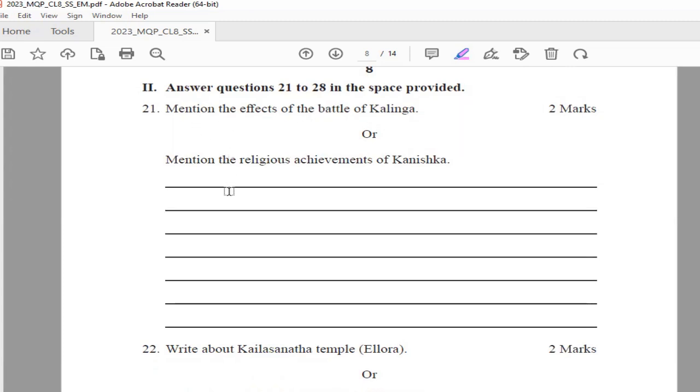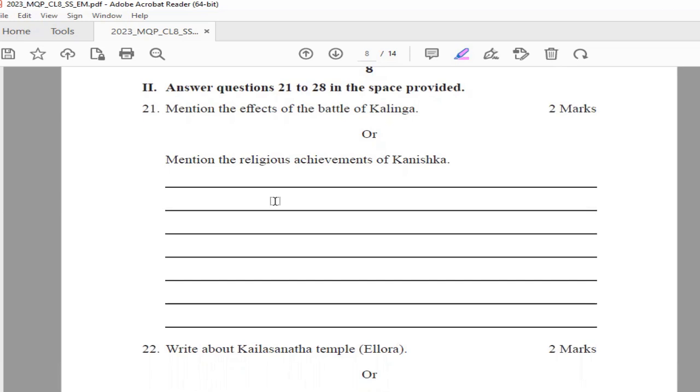In the points, I will say the effects of Battle of Kalinga were: Ashoka conquered Kalinga. 15,000 soldiers were captured in this battle. 1 lakh people died during the battle. Seeing death and suffering the battle had caused, Ashoka experienced deep regret and, inspired by Dhamma, advocated peace. So these 3 to 4 points you can write as the answers.